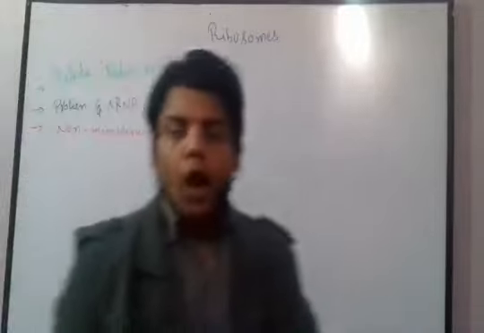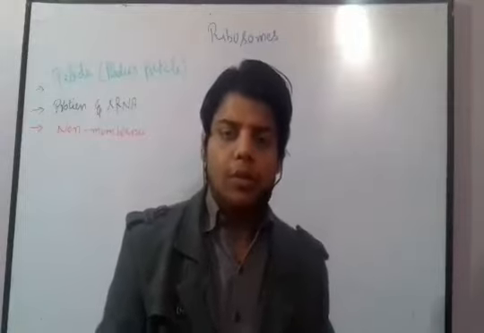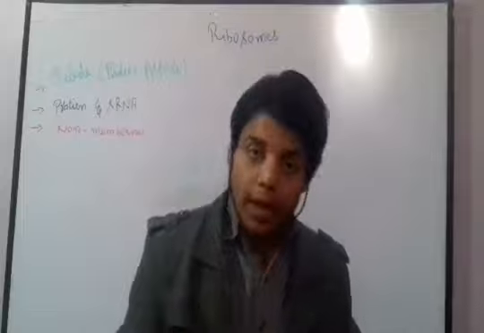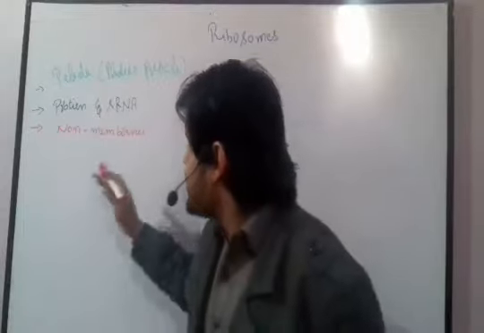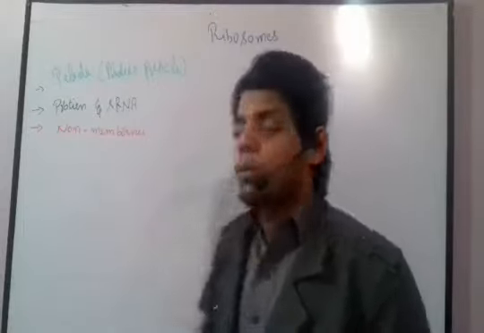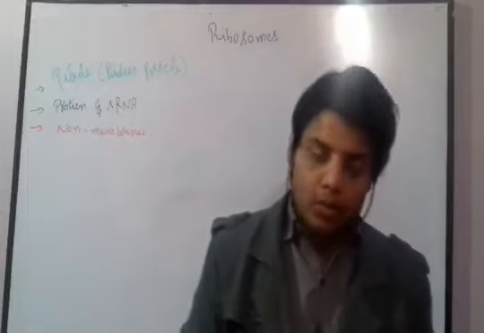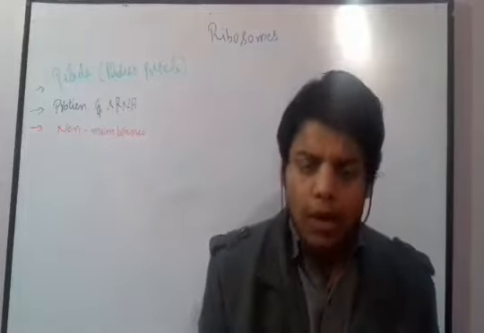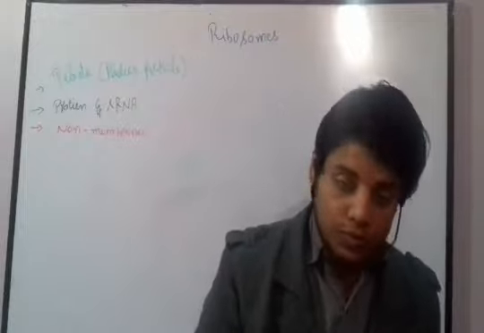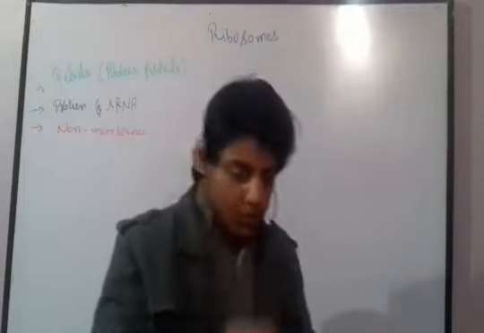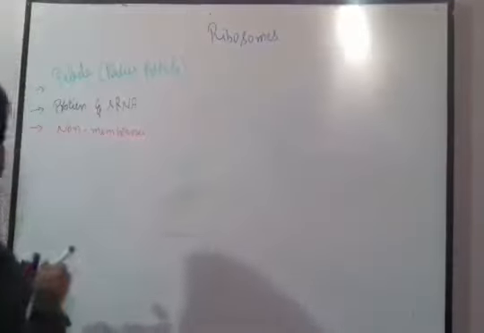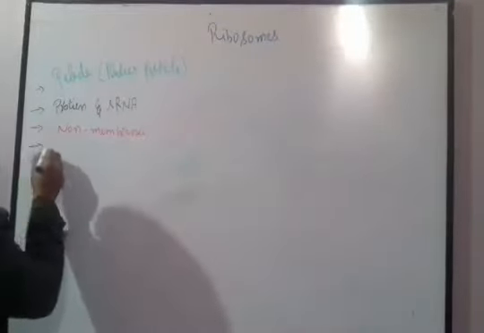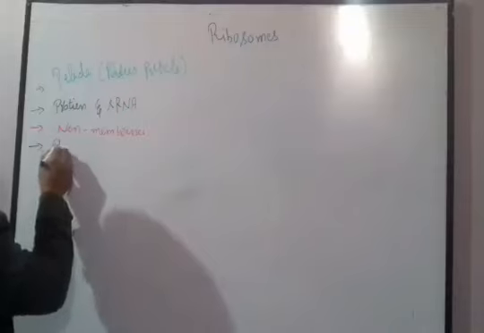Some of the organelles present in the eukaryotic cell, for example mitochondria and the Golgi body, have their own membrane, but ribosomes don't have a membrane. That's all about a little introduction to ribosomes. And one thing more, the ribosomes are responsible for protein synthesis.